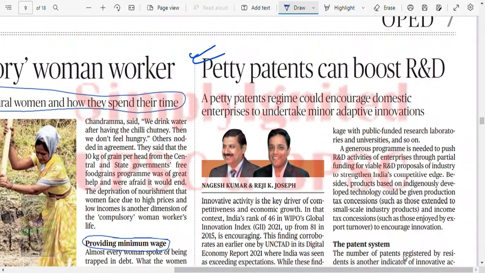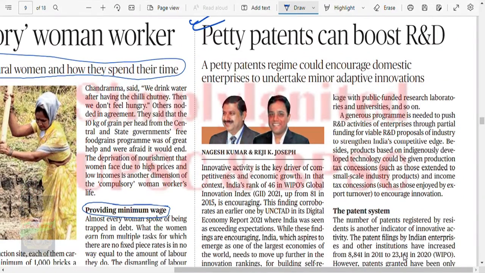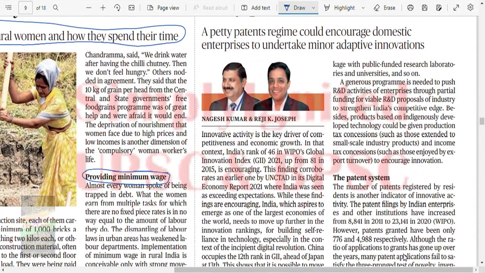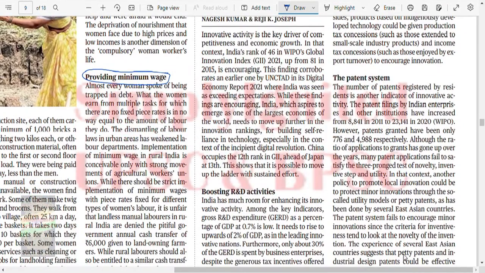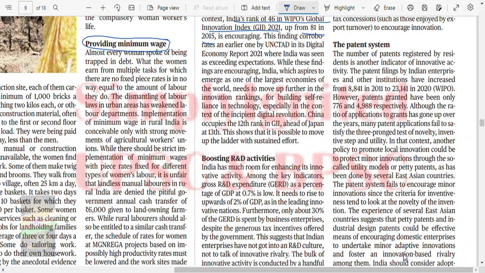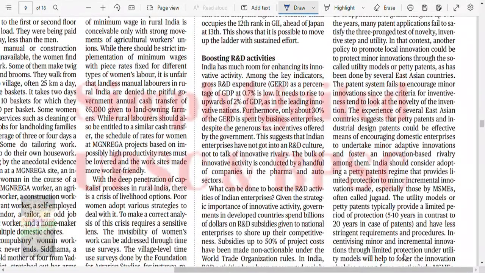Petty patents can boost R&D. A petty patent regime could encourage domestic enterprises to undertake minor adaptive innovations. Let's see. Innovating activity is a key driver of competitiveness and all those things. India's rank of 46 in WIPO GII, from 81 in 2015, is encouraging. While these findings are encouraging, India, which aspires to emerge as one of the largest economies of the world, needs to move further. So for that we need to boost R&D activities.